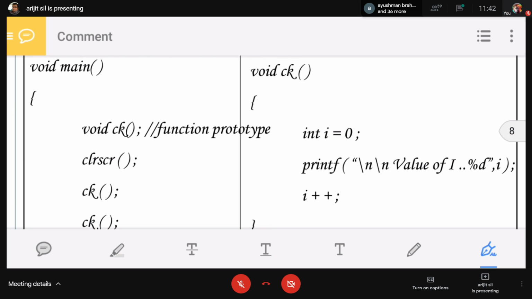After terminating this block, there is another printf, and this printf is under the block of I equals to 2. So this second printf prints 2. When this block is terminated, there is another printf I, and this is within the block of I equals to 1. So the value of I is 1. First print 3, then 2, then 1. 3, 2, 1. This is the output.